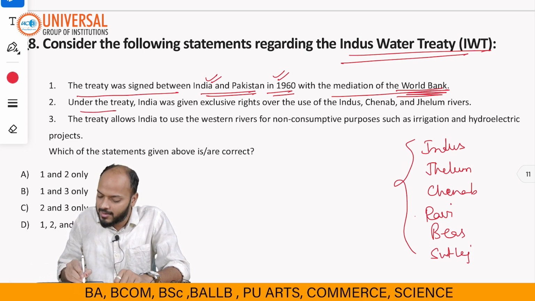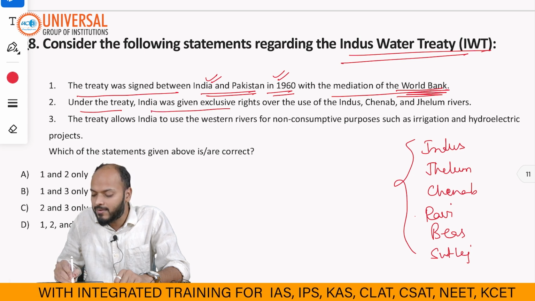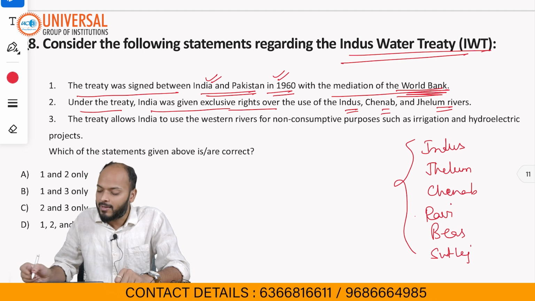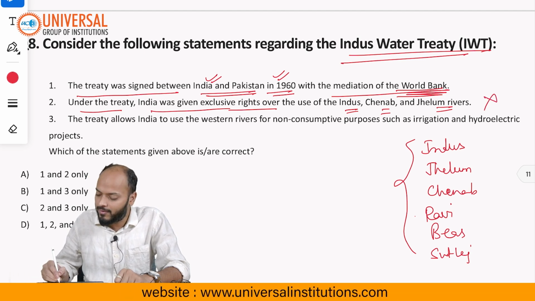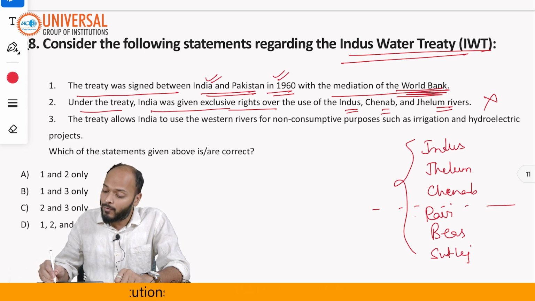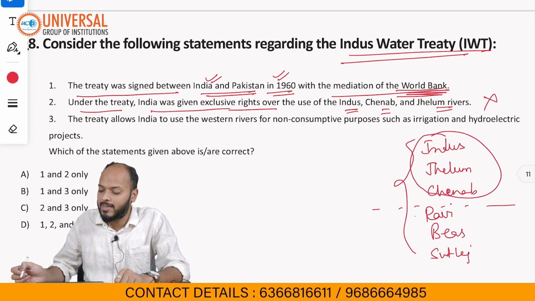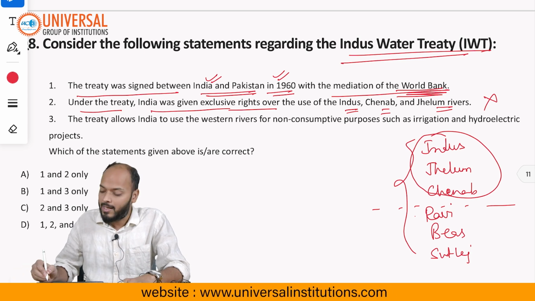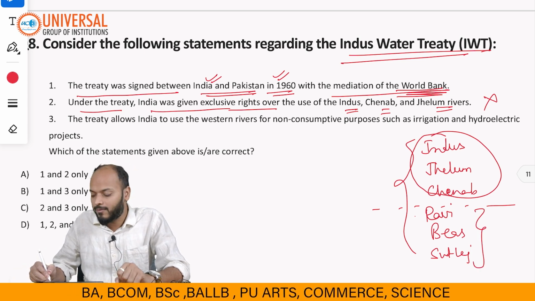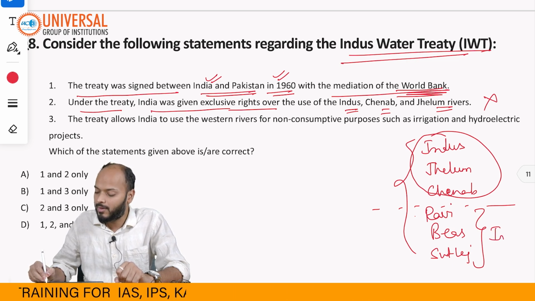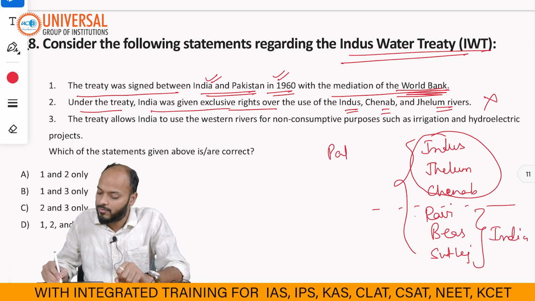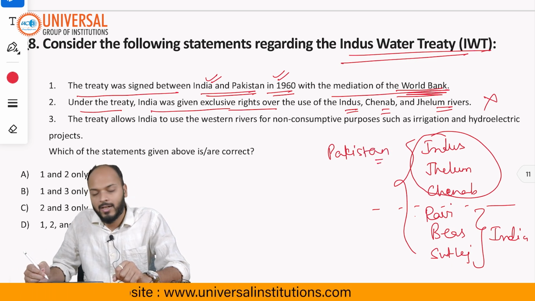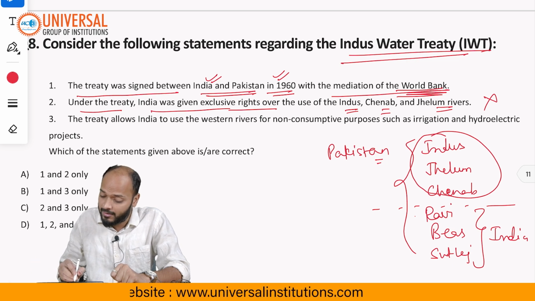Statement 2 says, under this treaty, India was given exclusive rights over the use of Indus, Chenab and Jhelum rivers. This statement is incorrect. Reason being, if you have read about the Indus Water Treaty, the water of these three rivers, Indus, Jhelum and Chenab, was given to Pakistan, and complete control over the water of Ravi, Byas and Satluj was given to India. So Pakistan was given the water of Indus, Jhelum and Chenab, and the other three rivers were given to India. So statement 2 will be incorrect.